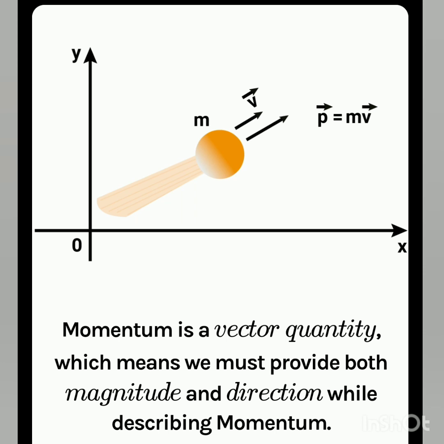Whatever is the direction of velocity, same is the direction of momentum of the body. So to describe momentum, we have to give both the magnitude and the direction in which the body is moving. Therefore, momentum is a vector quantity.